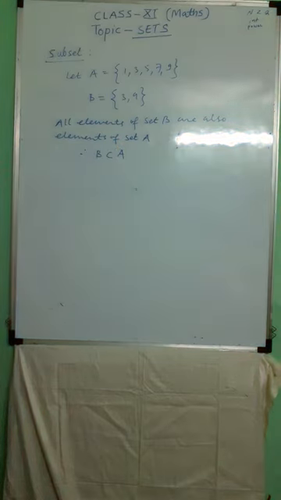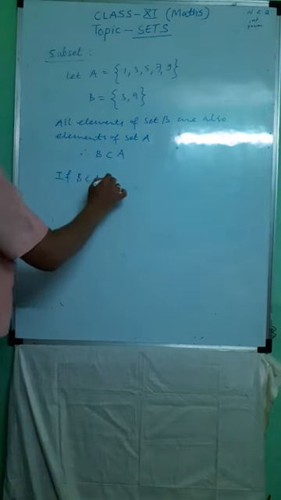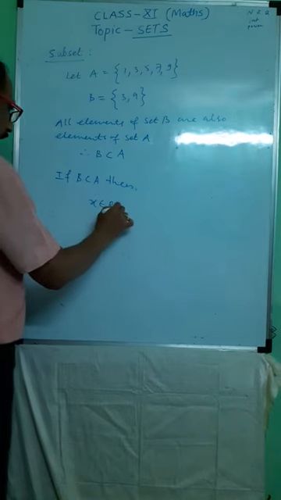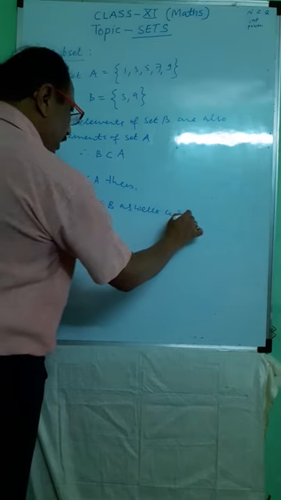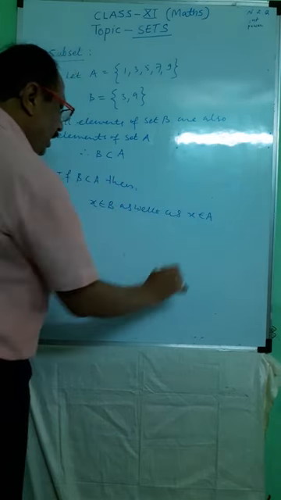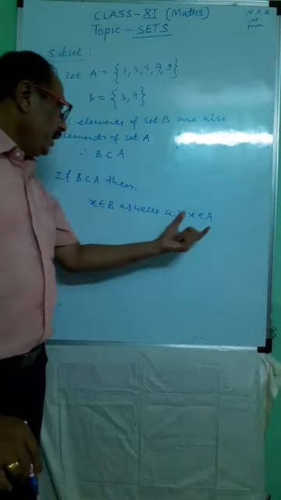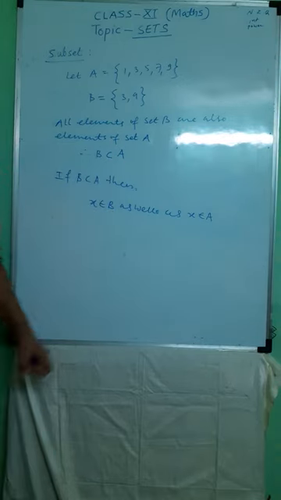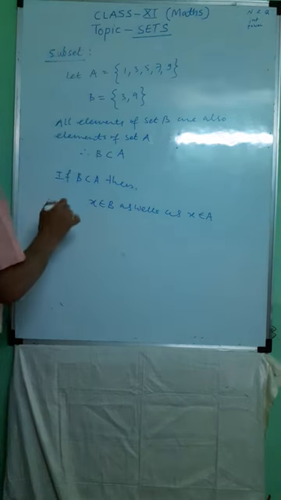Means we can define a subset as: if B is a subset of A, then x belongs to B as well as x belongs to A. The elements which are present in set B are also the elements of set A, then and only then B is said to be a subset of set A. Then next one, we see,